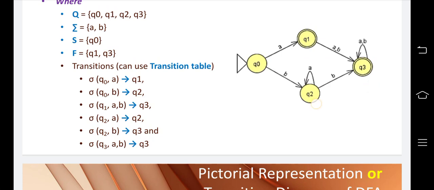When you are standing at Q2, on input letter A, it goes to Q3. Also when you are standing at Q3, on input letter A or B, it goes to Q3. So this is the introduction to the definition of finite automata. Next we will move on to the representation of finite automata and how it recognizes a language.